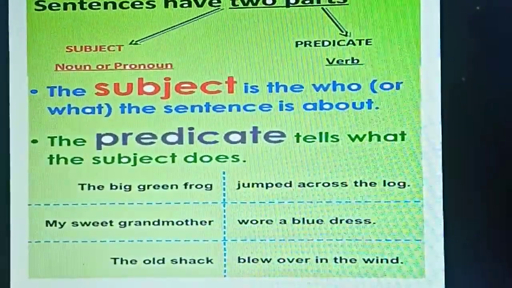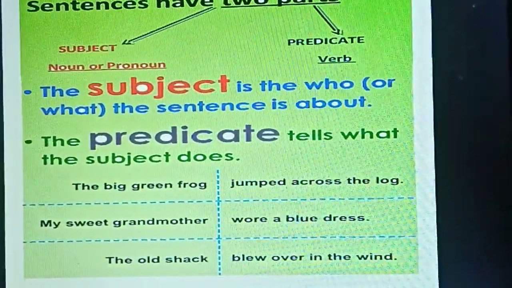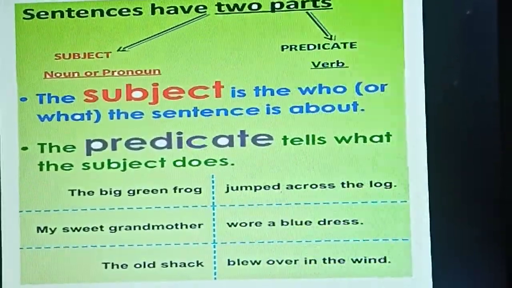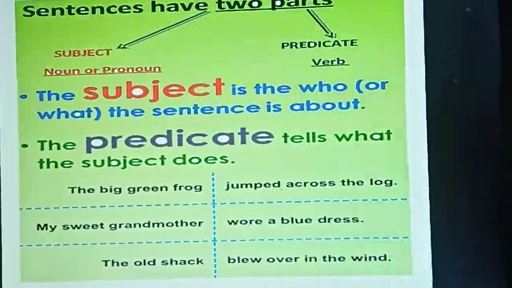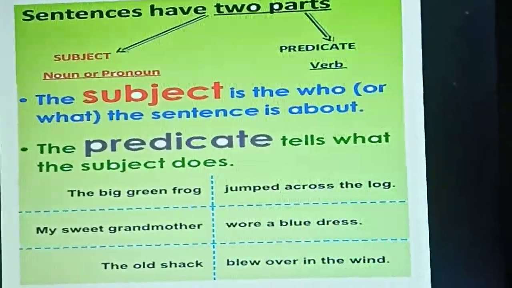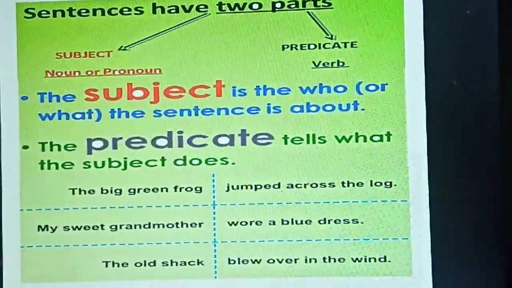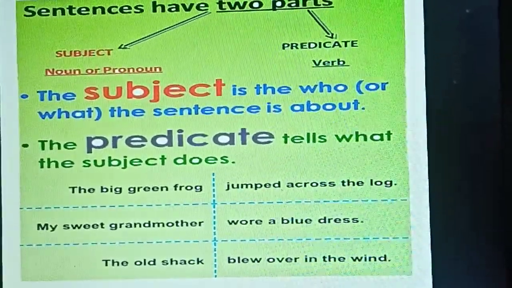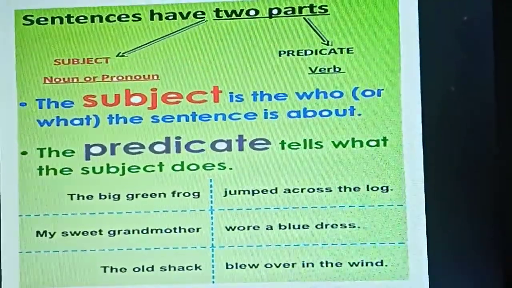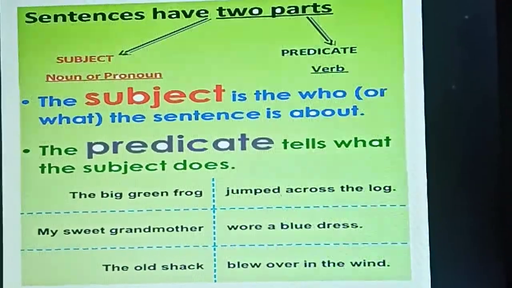Next one, the old shack blew over in the wind. What blew over in the wind? The old shack. So here the old shack answers the question what. So I told you a subject will answer the question who or what. So the old shack, what happened to the old shack? It blew over in the wind. So blew over in the wind is the predicate. Do you understand, children?